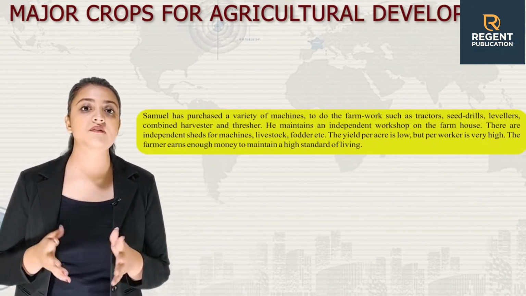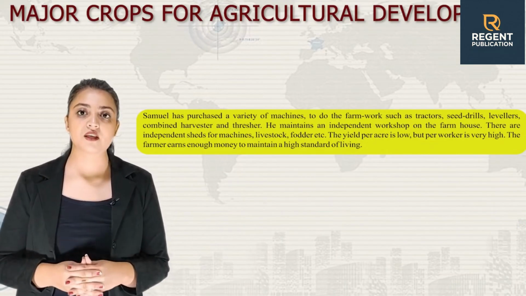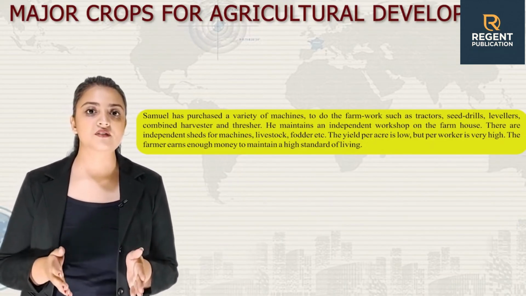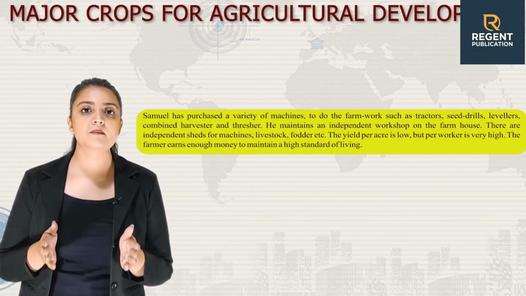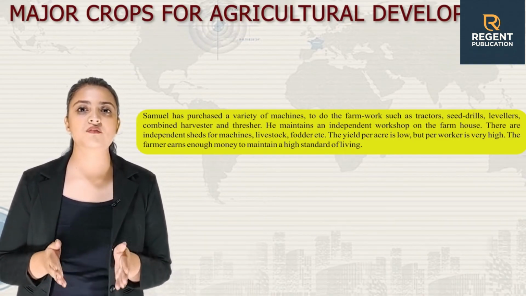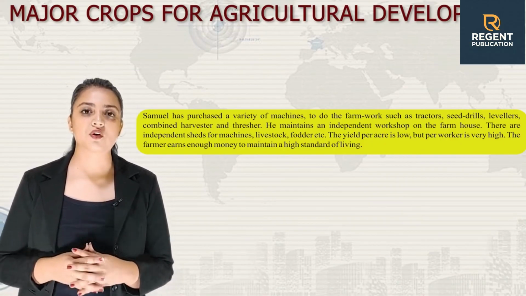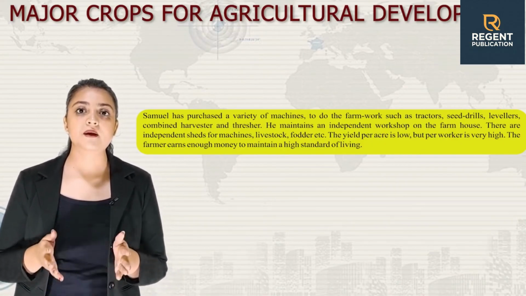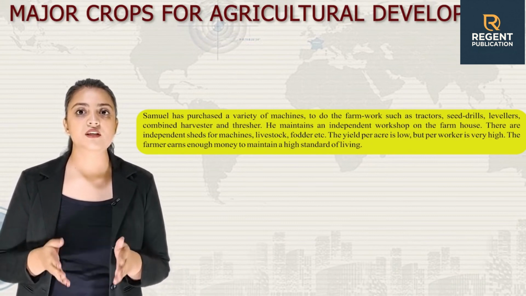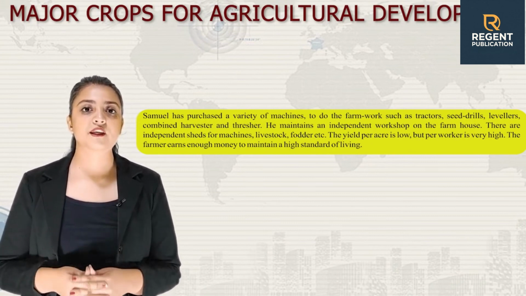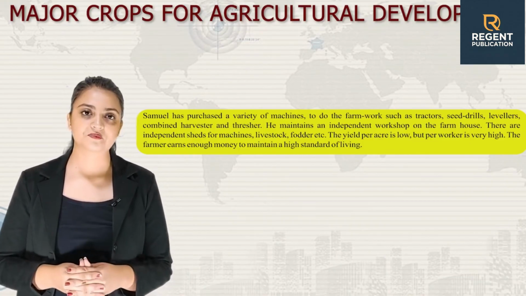Samuel has purchased a variety of machines to do the farm work, such as tractors, seed drills, levelers, combine harvester and thresher. He maintains an independent workshop on the farmhouse. There are independent sheds for machines, livestock, fodder, etc. The yield per acre is low, but per worker is very high. The farmer earns enough money to maintain a high standard of living.